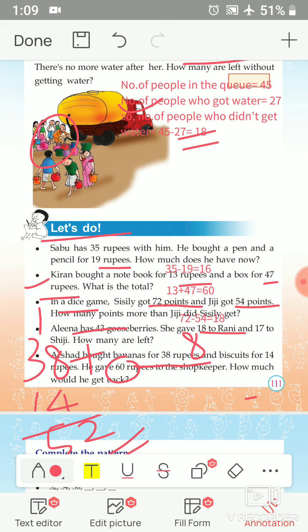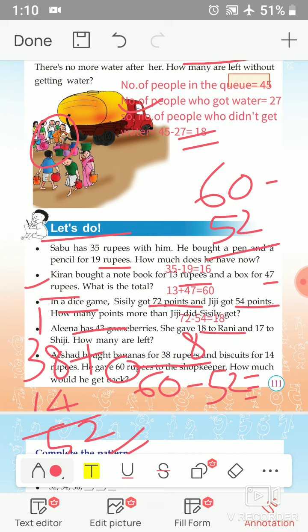That is 60. All of you write in that box: 60 minus 52. What's the answer? Here 60 minus 52. So 0 minus 2, we cannot subtract 0 minus 2. So we need to borrow from this 6. That is 6 becomes 5. This 0 becomes 10. That is 10 minus 2 is, yes, 8. 5 minus 5 is 0. That is, the answer is 8. Okay.